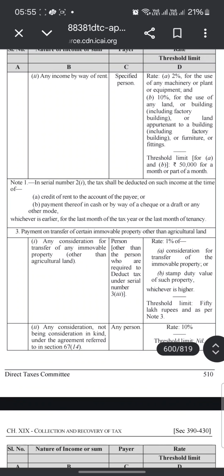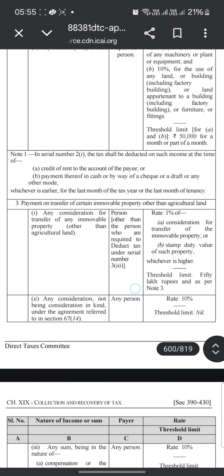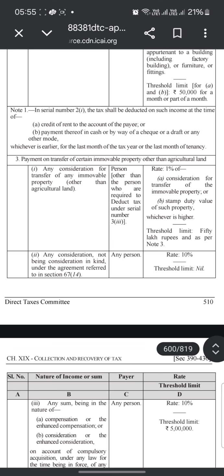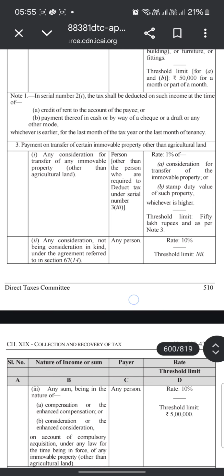In serial number 2, tax shall be deducted on such income at the time of credit of the rent to the account of the payee, or payment thereof in cash or by way of cheque or draft or other mode, whichever is earlier, for the last month of the tax year or the last month of the tenancy.